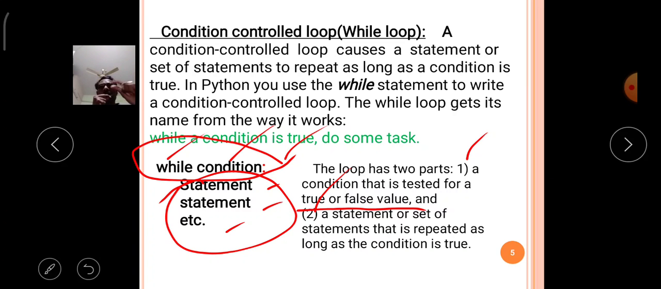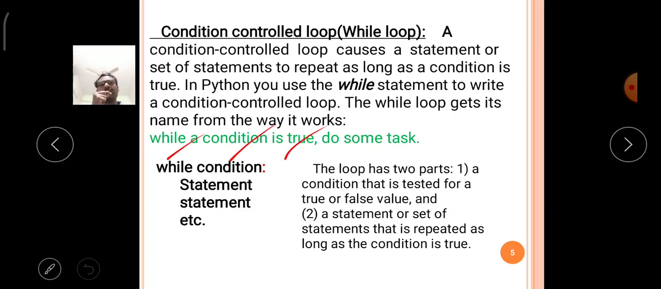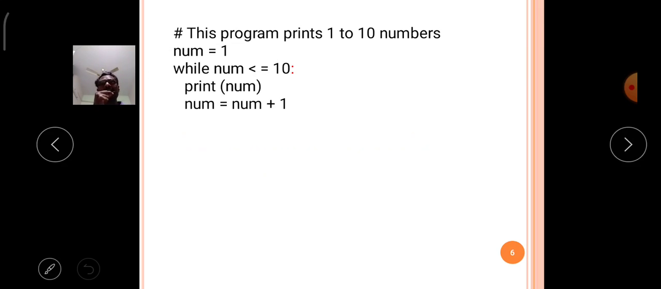Okay, so like that the while loop is executed in the Python language. Now comes the next topic, the example of while loop. Here we already discussed the behavior of while loop, the syntax of while loop and the parts of while loop. Now I will explain the while loop with an example program.